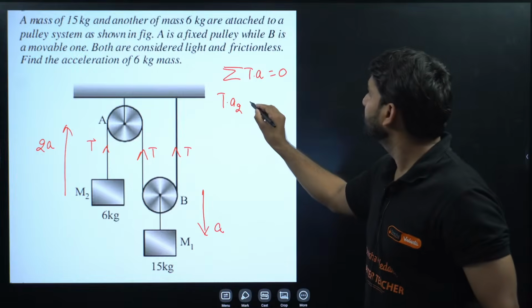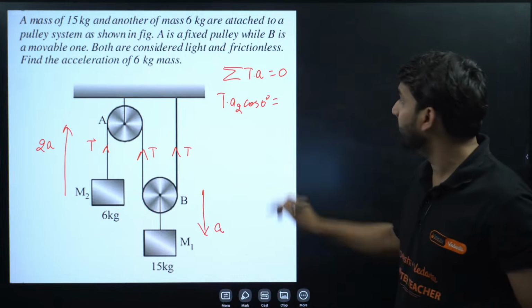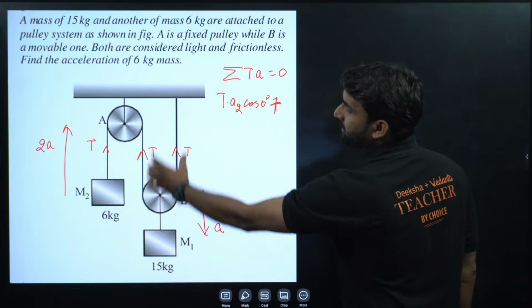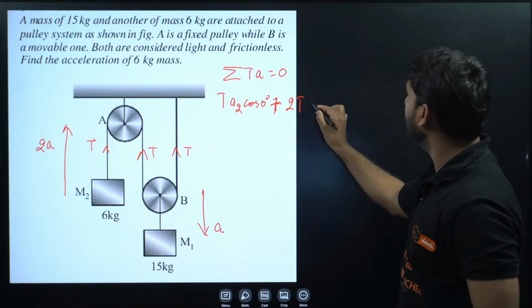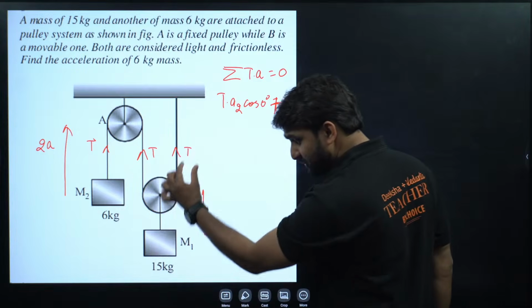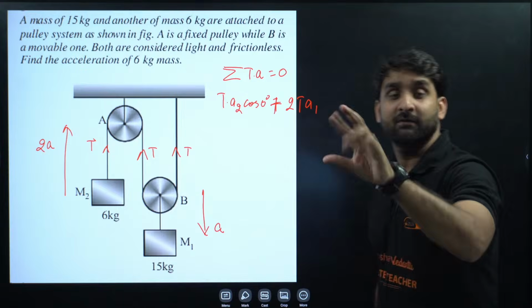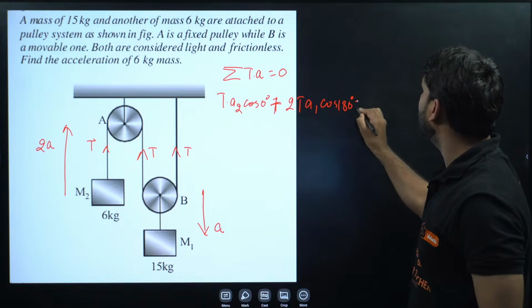So cos 0 will be there. The dot product has cos theta, cos 0. Plus, sigma means plus. Now come to this. This 2T is there, and let's say the acceleration of this is A1. The acceleration is in the downward direction, but tension is in the upward direction. So the angle will be 180 degrees. So we can write cos 180 degrees.